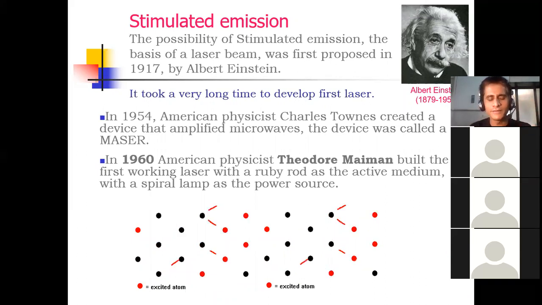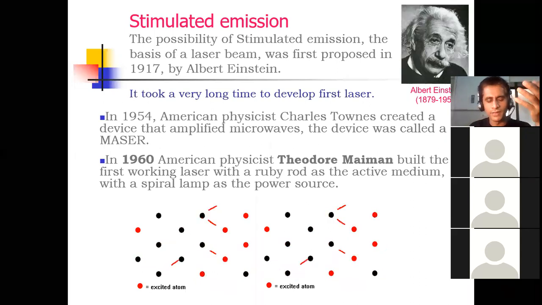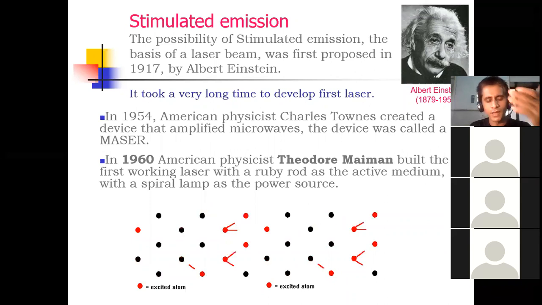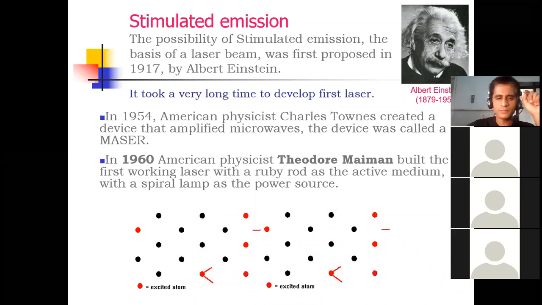Stimulated emission needs an external agent initially. The external agent travels in the same direction, and due to the collision of the external agent and the atom which is already in excited state, when the excited atom makes a transition from higher to lower, it will emit one more photon with energy.